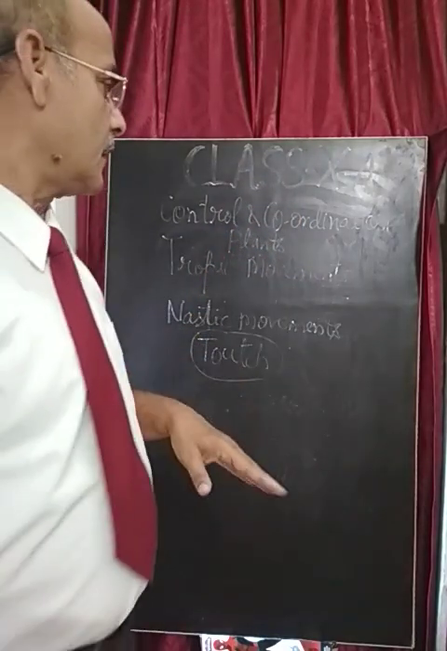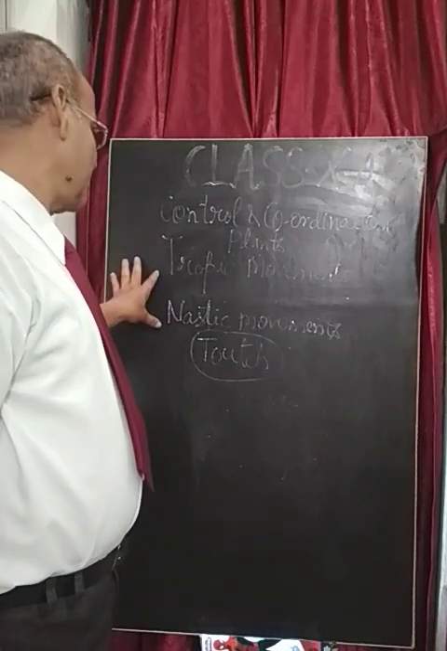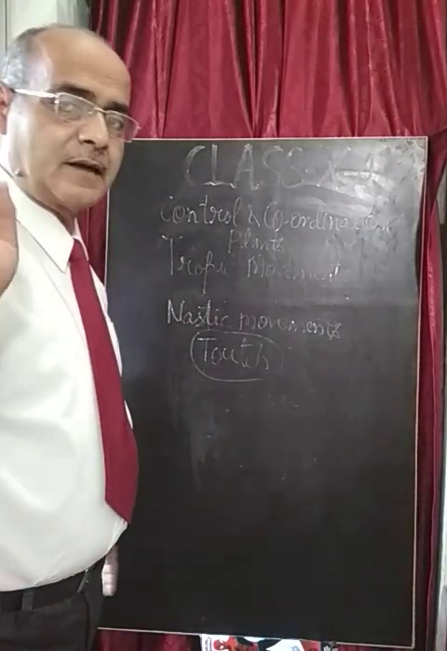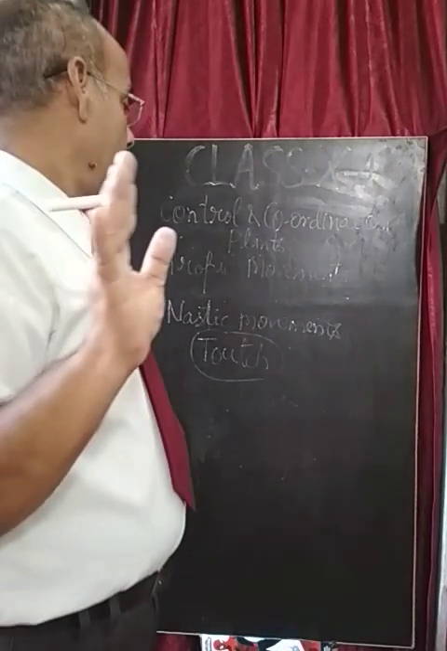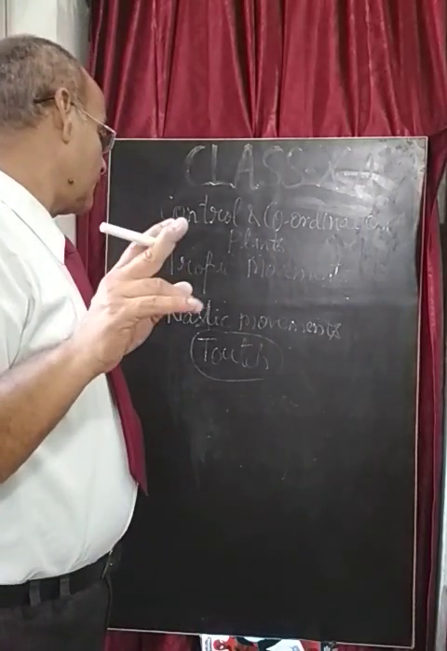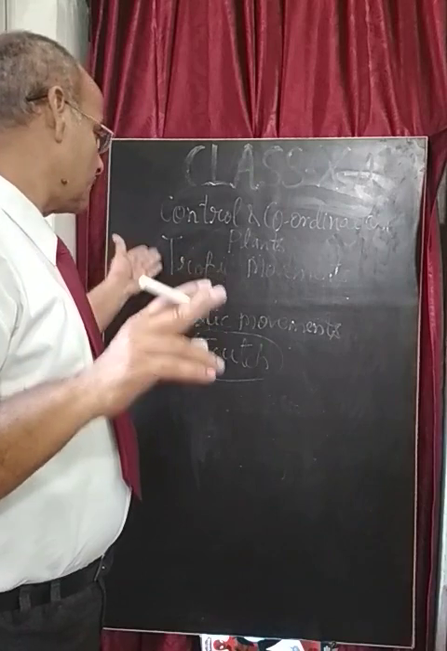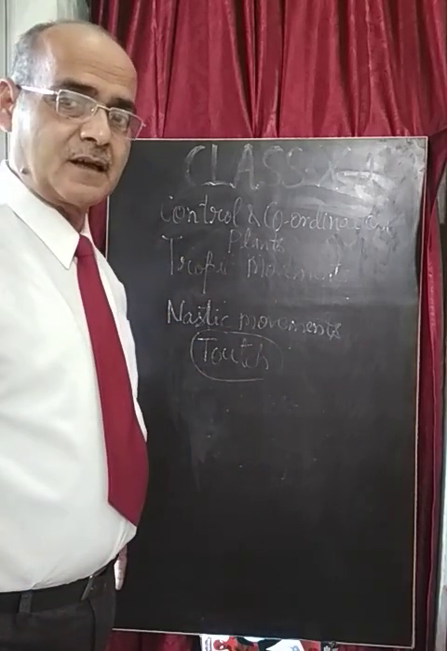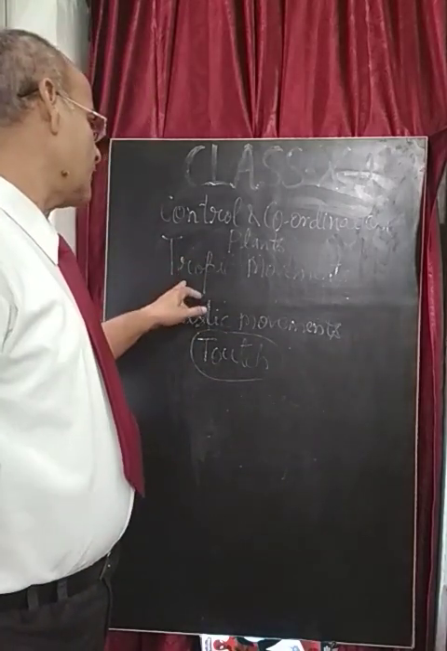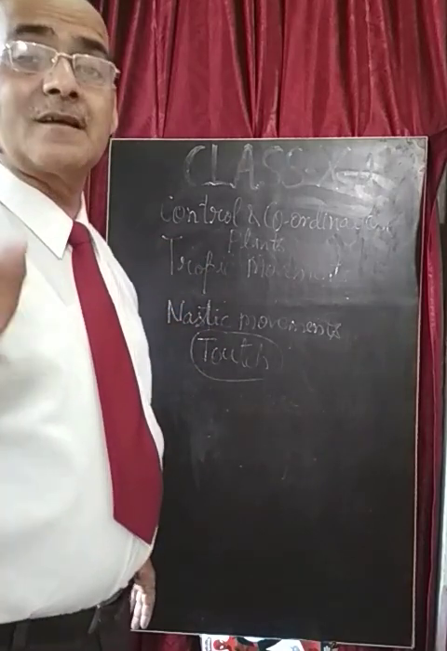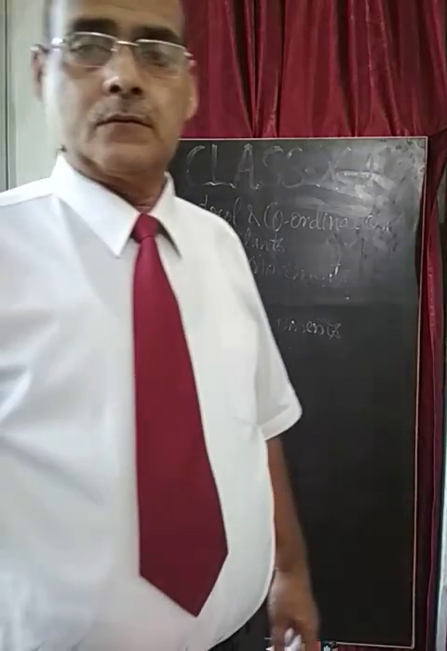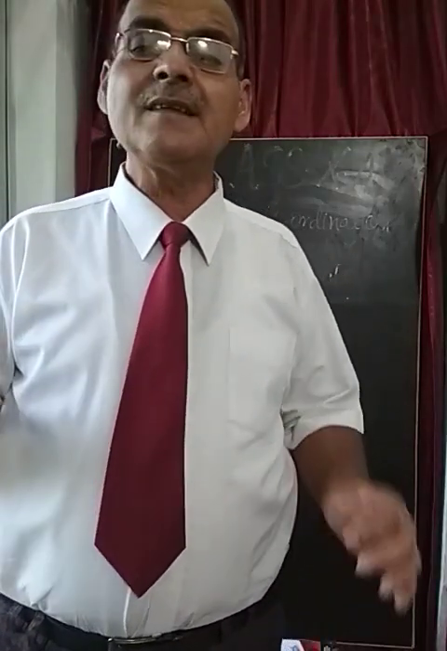So dear students, the control and coordination takes place with the help of four hormones, that is auxin, gibberellin, cytokinin and ABA, that are responsible for these two different types of movements, the directional movement or Nastic movement. Directional movement is also called trophic movement or growth movement. Nastic movement is dependent upon the touch. So these are the control and coordination processes of the plant.